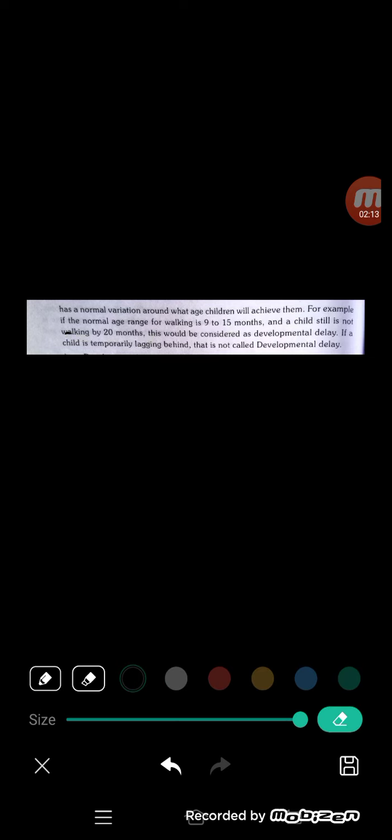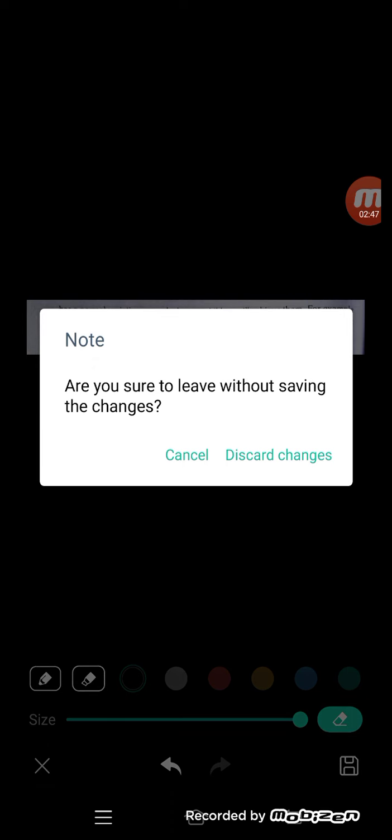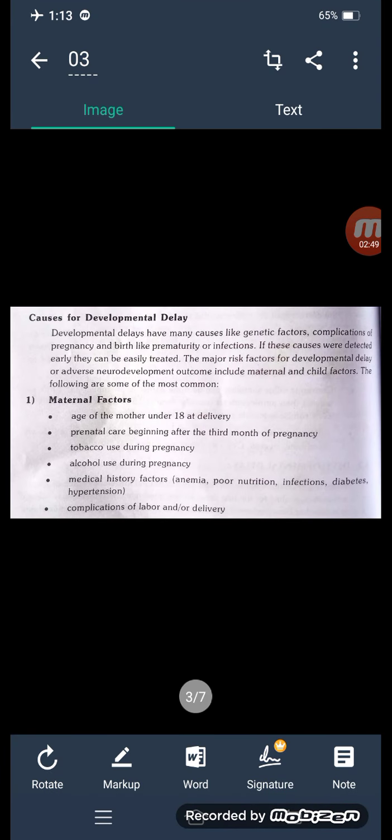It would not be considered developmental delay if a child is only temporarily lagging behind. At a particular age, the baby compulsorily does different types of activities. In case of any changes in there, that is called developmental delay. If other activities are present, then it is not considered developmental delay.